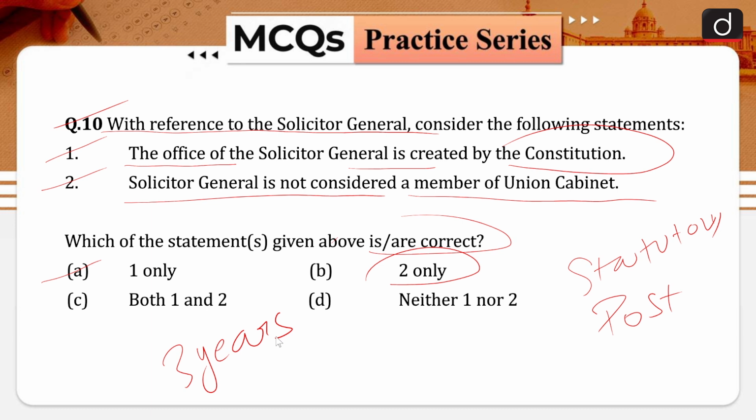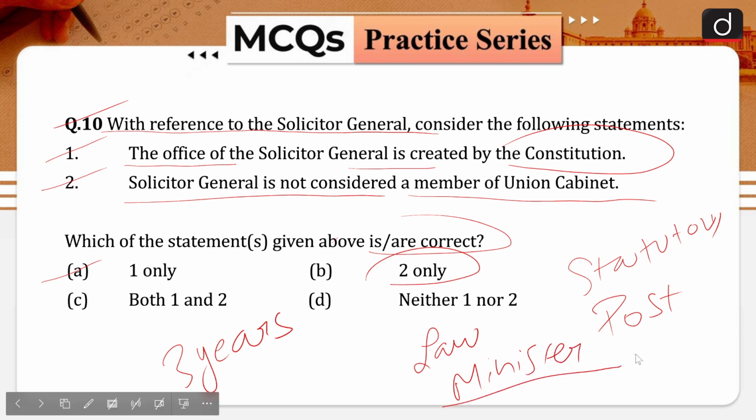To look after the legal matters at the government level, a separate law minister in the Cabinet is created. So, they are not part of the Cabinet. On the other hand, in the British Constitution, the Attorney General is a part of the British Cabinet. So, this is a stark difference between the Indian Constitution and the Constitution of the UK.